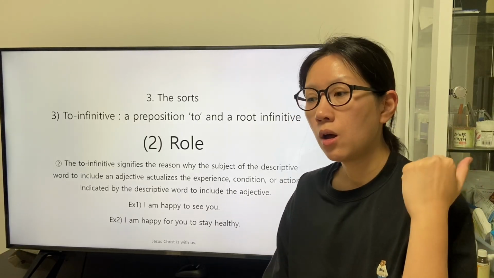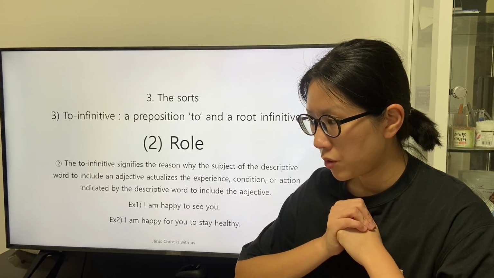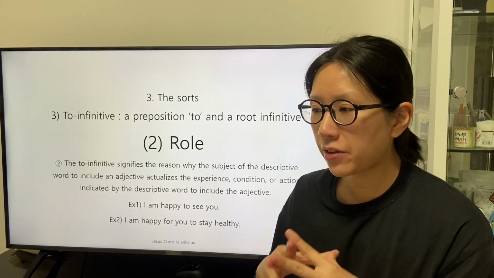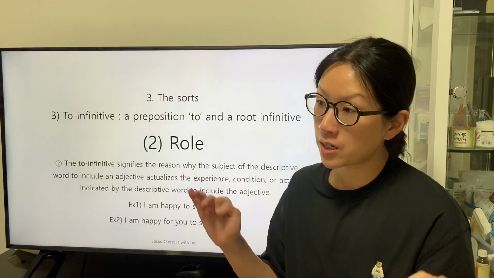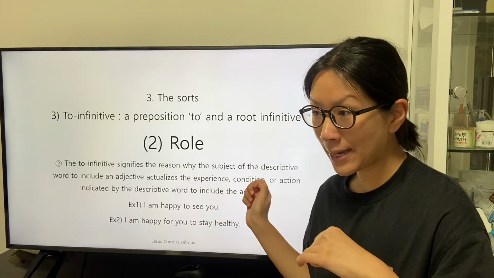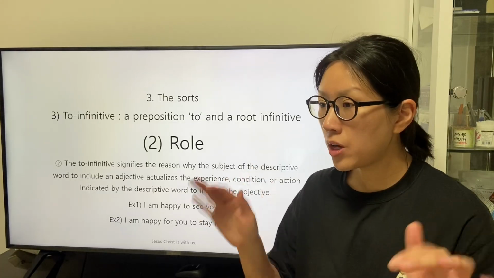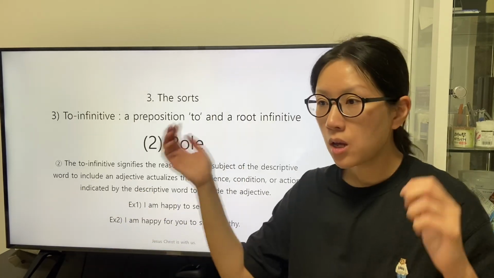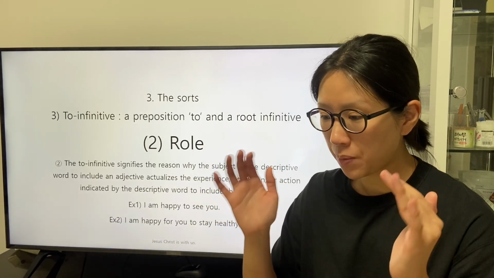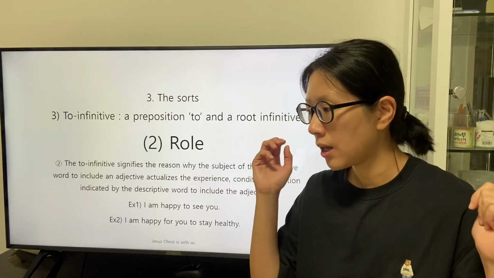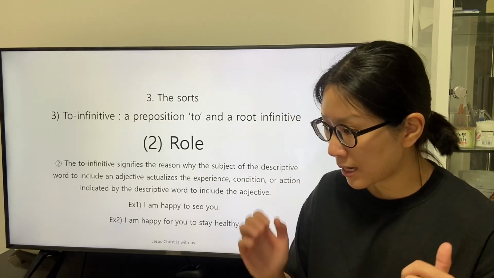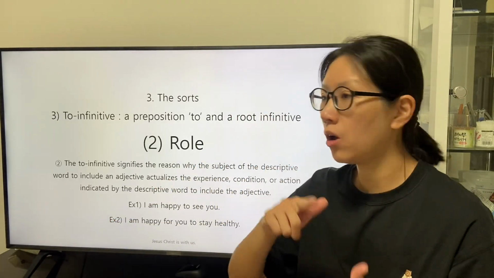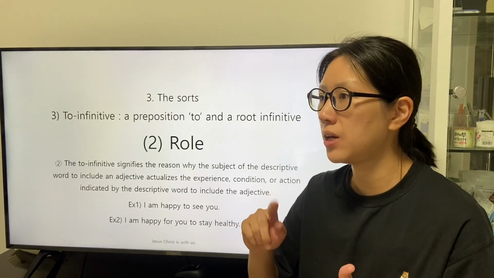The second role is about the description, the definition of the preposition to. This can be understood from the fact that the preposition to is included as one of the adverbs. The adverb can describe the other description. The definition of the adverb is also a description, and this description can describe the other descriptive word, like a verb, a determiner, an adjective, or the other adverb.